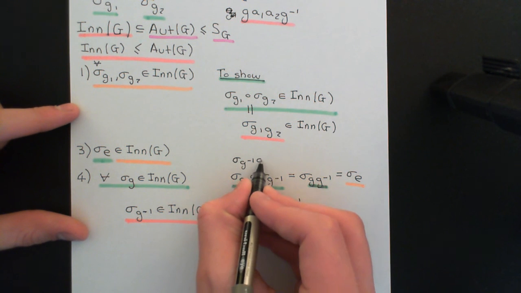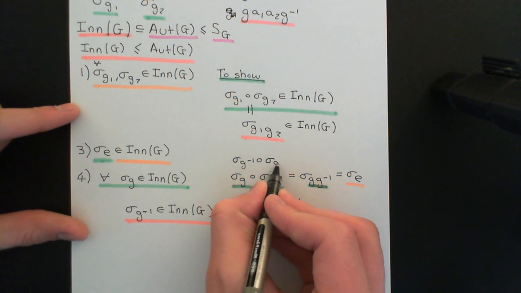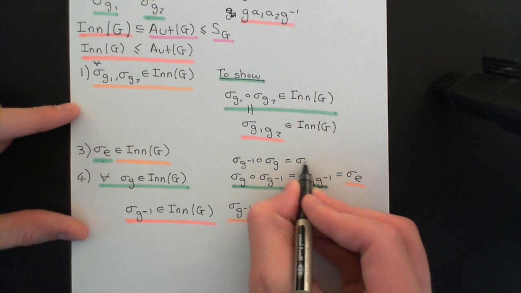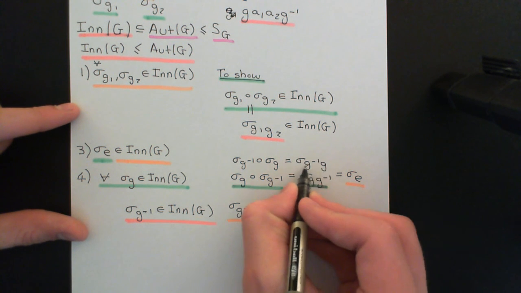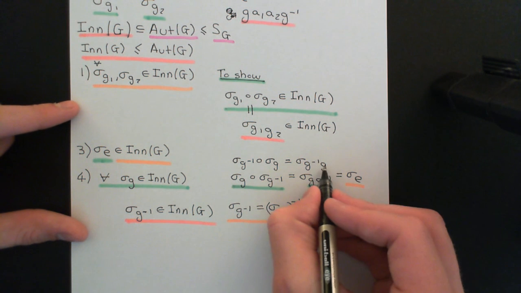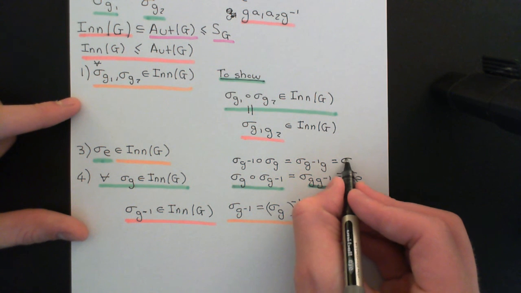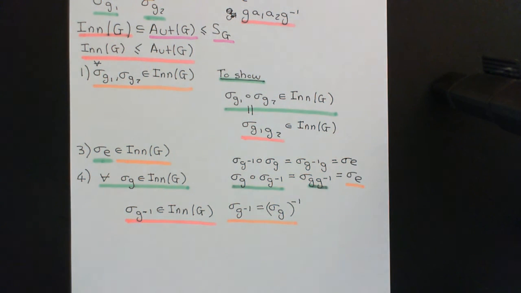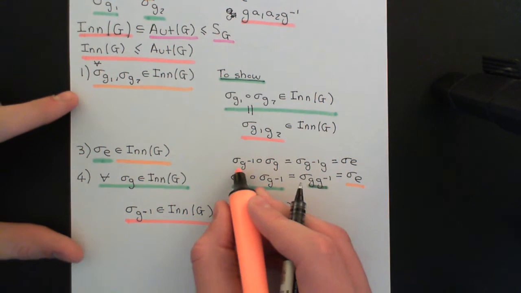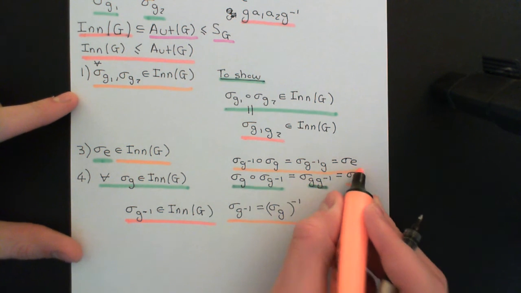If we do it the other way around, sigma G inverse composed with sigma G, then it'll just be sigma G inverse composed with G here, and again G inverse composed with G is equal to the identity in the group, so again this becomes the set permutation associated with the identity element, which we know is the identity set permutation.